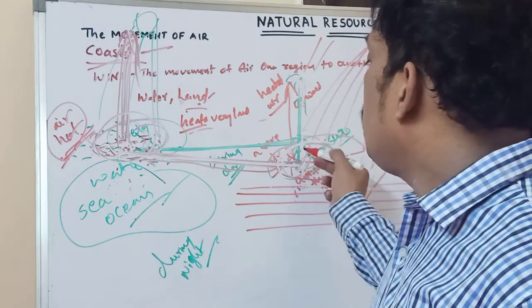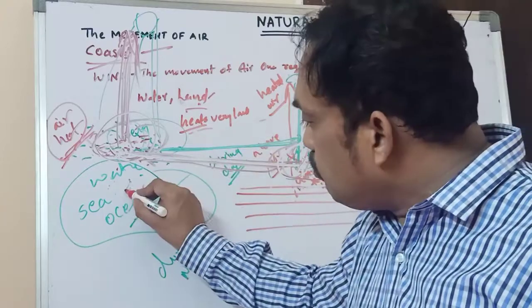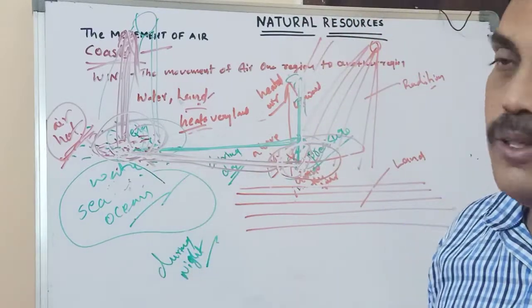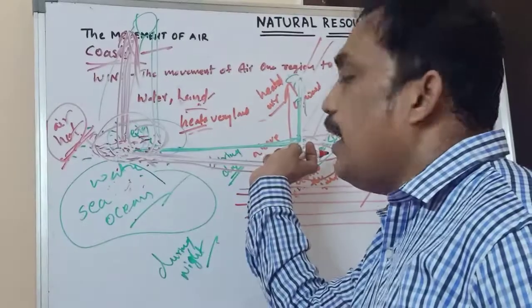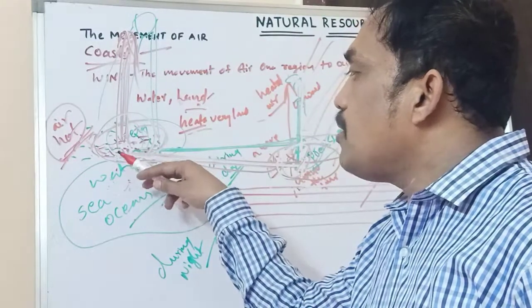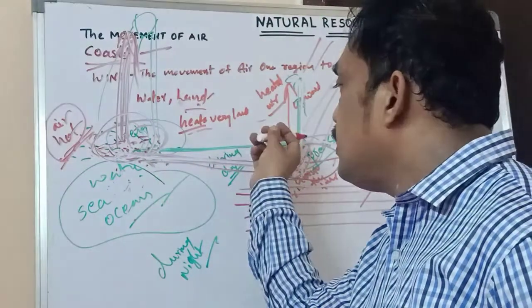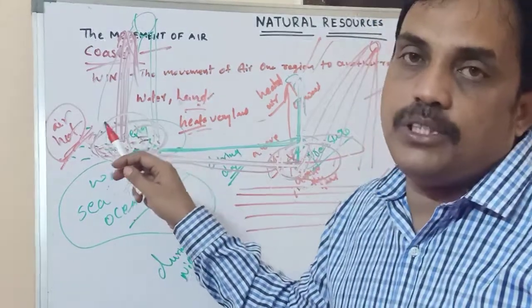And during night time, the cool breeze is moving from land to sea water. That we can call the land breeze.